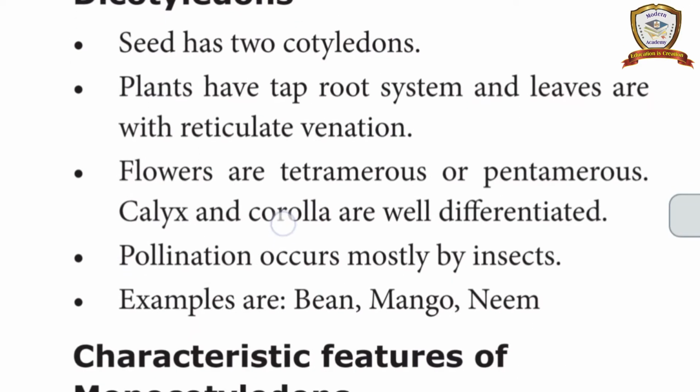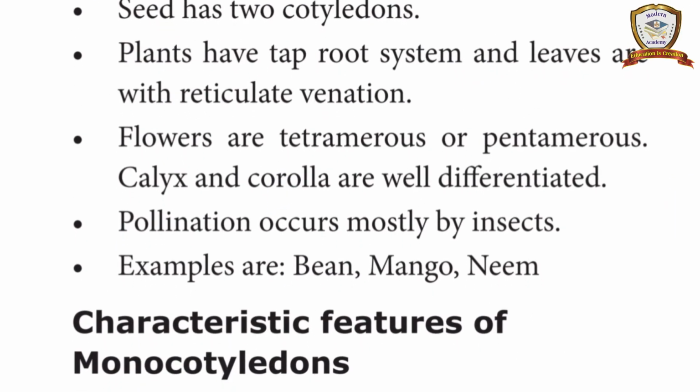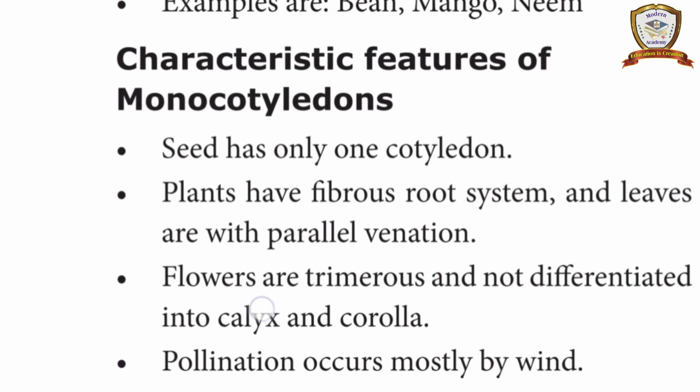So pollination occurs mostly by insects. We know very well about pollination. What is the meaning of pollination? The transfer of pollen grains from anther to stigma. That is called pollination. Pollination occurs mostly by insects. Examples: bean, mango, neem; all of these are dicot plants.